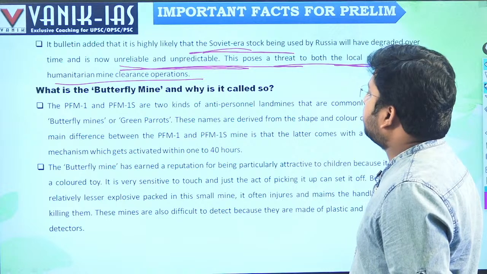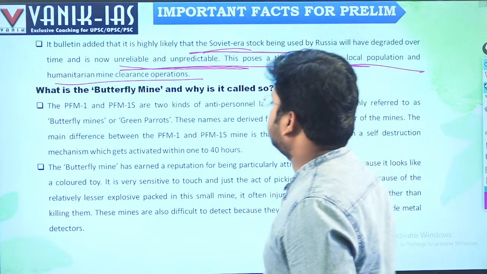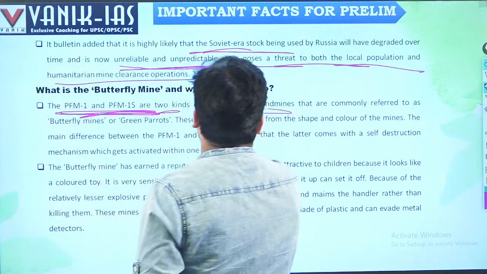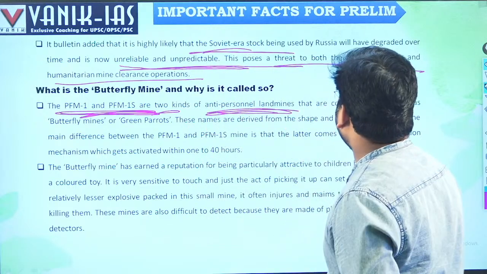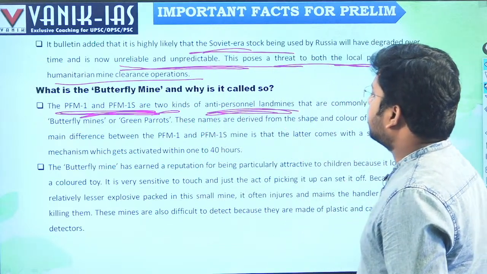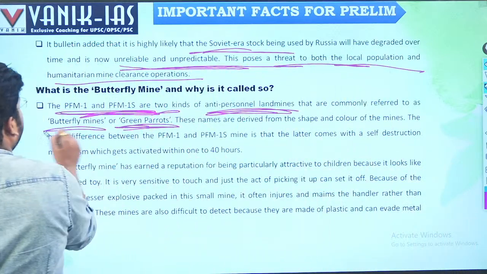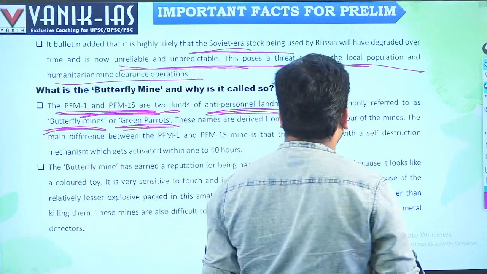What are butterfly mines and why are they called that? The PMF1 and PMF1S are anti-personnel landmines, which means if you step on them, they will blast. They are commonly referred to as butterfly mines or green parrots. These names are derived from the shape and color of the mines.